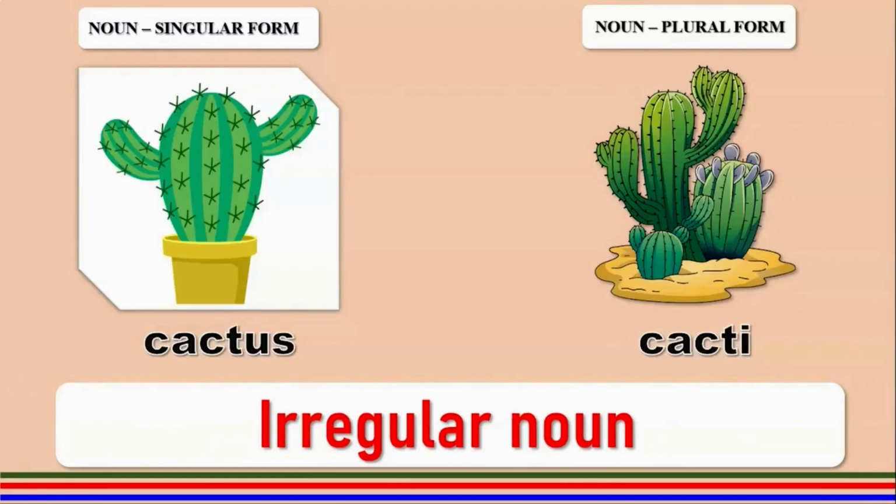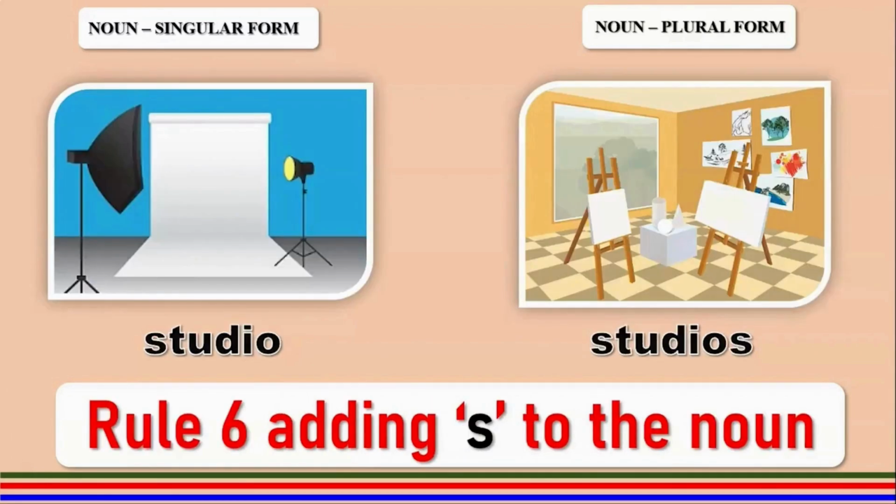This one is an irregular noun. Cactus becomes cacti. We don't say cactuses, we say cacti. Studio, again, just like patio, you have I-O. So this will take rule number 6 and the plural becomes studios.